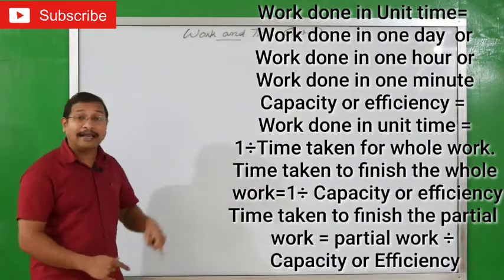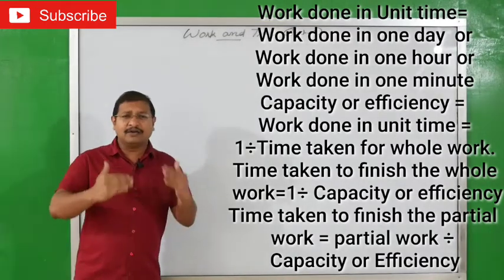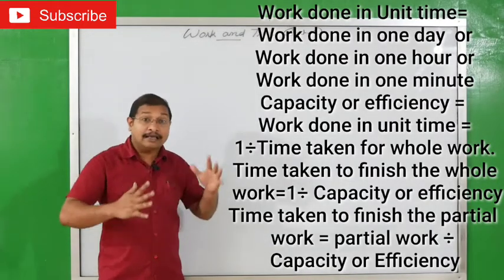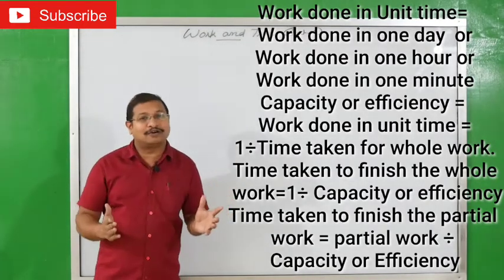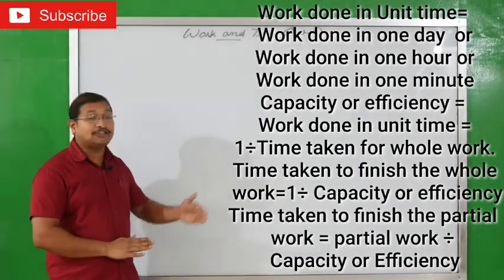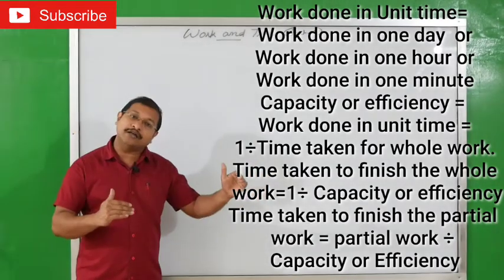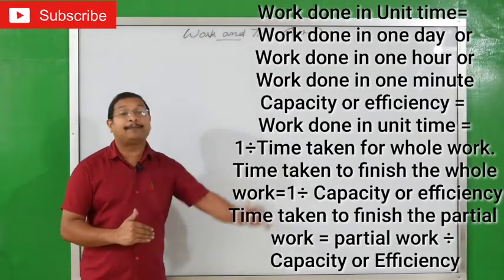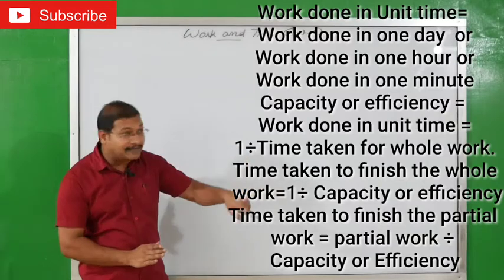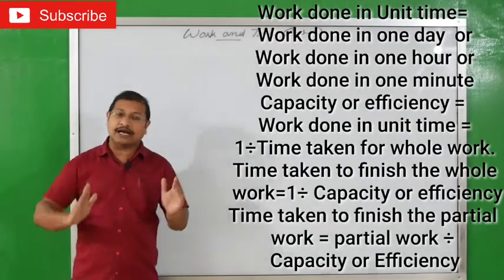Next one, time taken to finish partial work. Partial work means sometimes a worker has done 5 by 7 work or maybe a worker has done 1 by 2 work, and how many days did it take? Such questions. Ready? In such a case, time taken to finish partial work means partial work divided by capacity or efficiency of the worker. What is the equation? Yeah, partial work divided by capacity or efficiency of the worker. Is it okay?